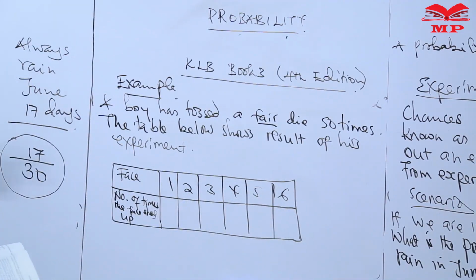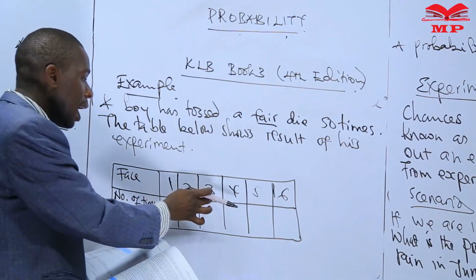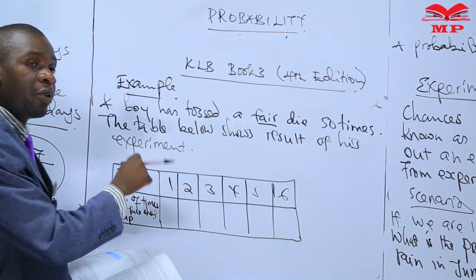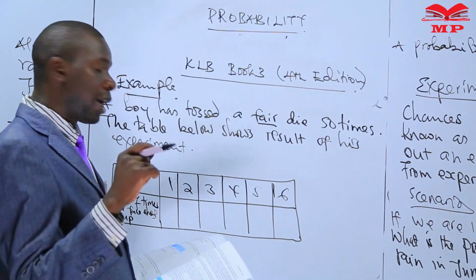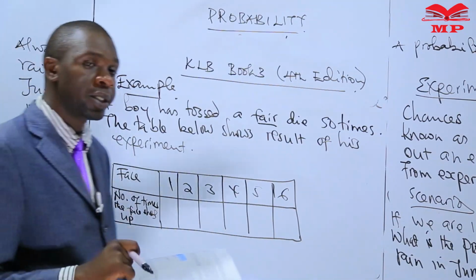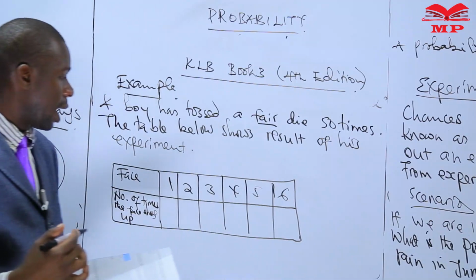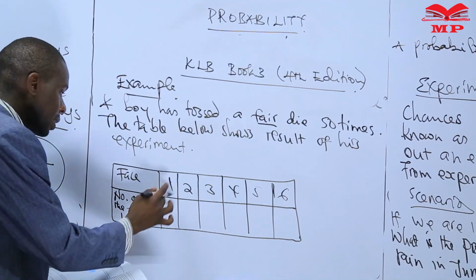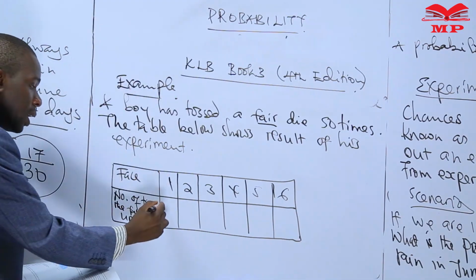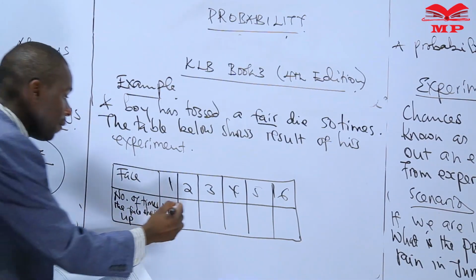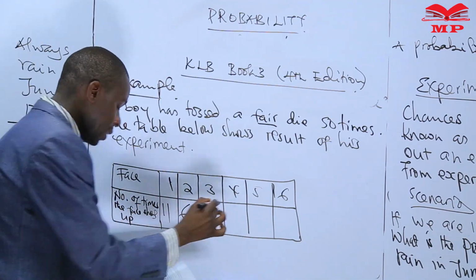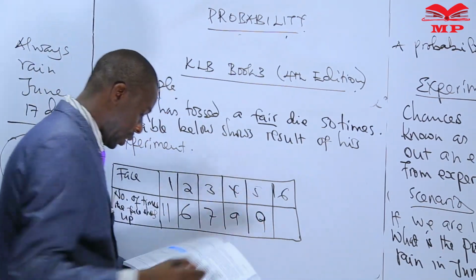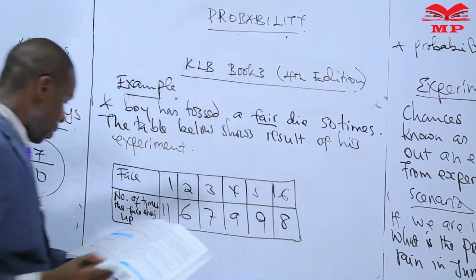So anytime you throw, you can get the first face, or the second face, or the third face, or the fourth face, or the fifth face, or the sixth face. For example, the first face only has 1 dot. The second face has 2 dots. The third face, 3 dots. The fourth face, 4 dots. The fifth face, 5 dots. And the sixth face, 6 dots. So in this case, out of the 50 throws, he got face 1 11 times, face 2 6 times, face 3 7 times, face 4 9 times, face 5 also 9 times, and face 6 8 times.